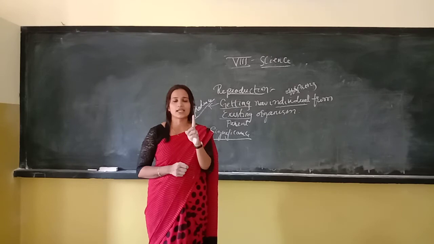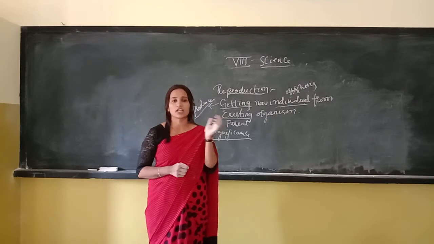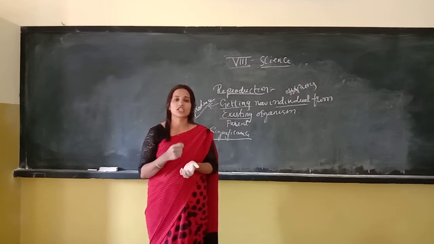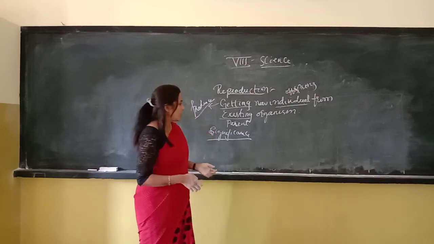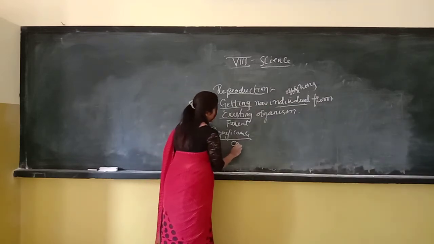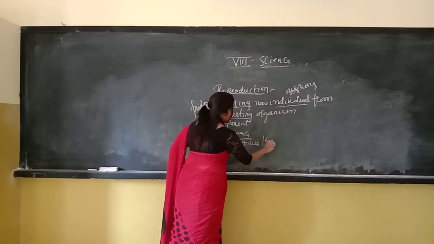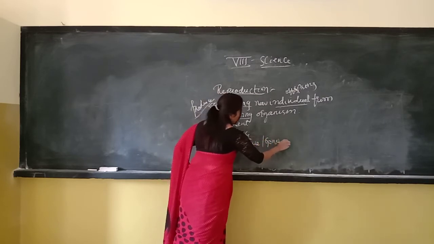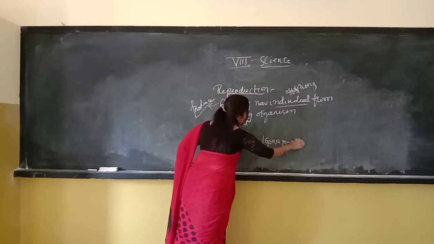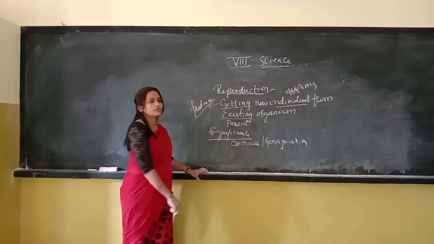If once born it dies, and there is no species or continuation, how will the generations or the population continue? So to continue the species, to continue the generations.